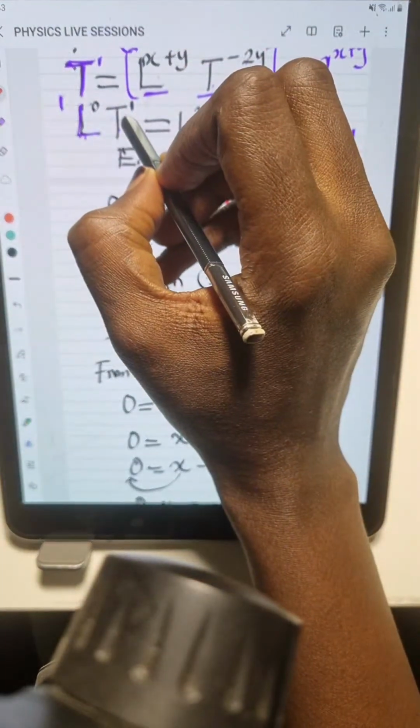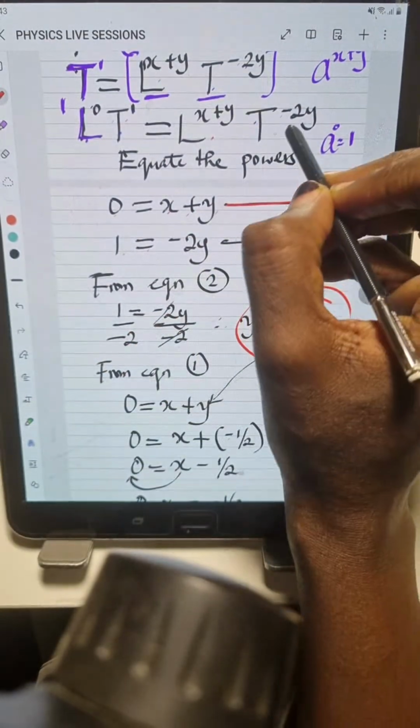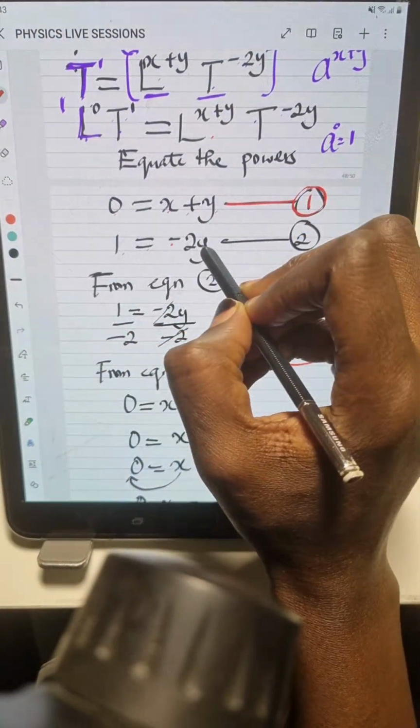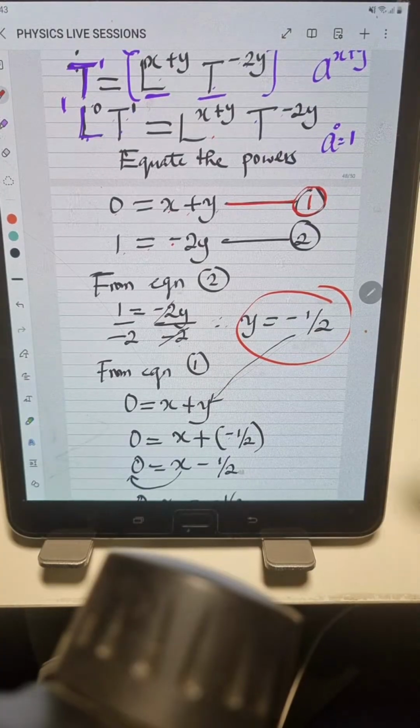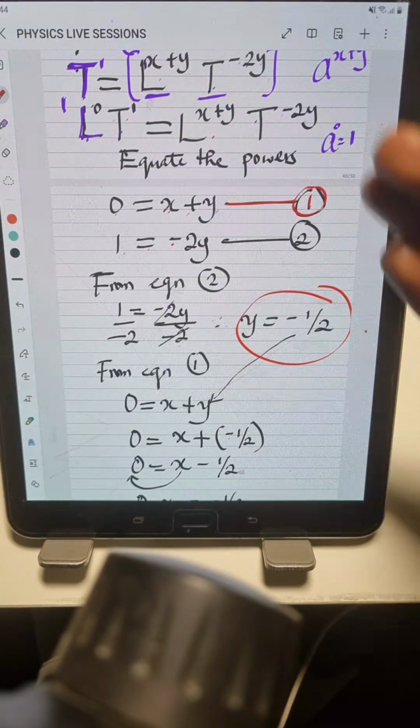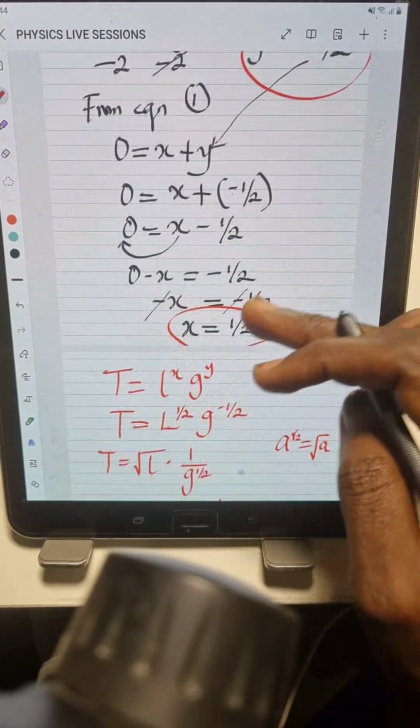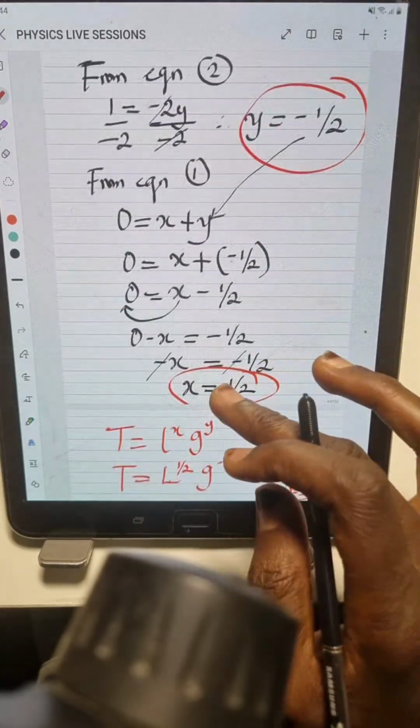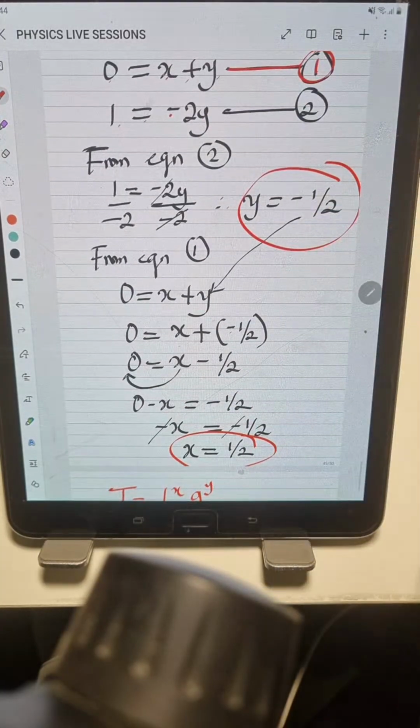Now, looking at t, t has a power of 1. You equate it to the power of t on the right-hand side, which is minus 2y. We have equation 1 and equation 2. So you solve simultaneously. From our knowledge in maths, you solve simultaneously and get your values of x and y. We got x to be 1 over 2. We got y to be minus 1 over 2.